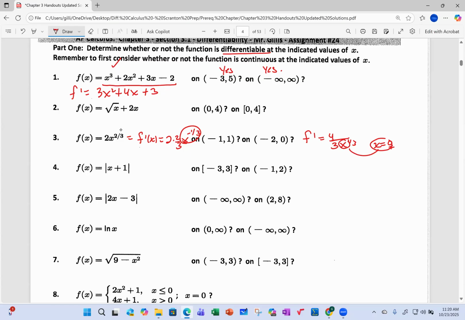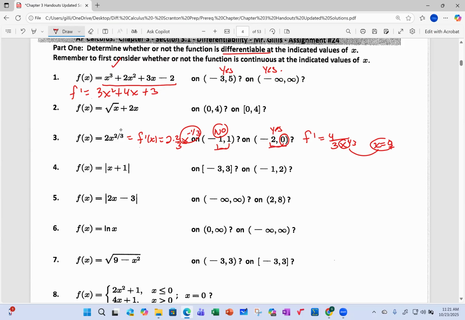Now I look to see, is 0 anywhere within the interval from -1 to 1? And 0 is within that range. So the answer is no. Is it differentiable from -2 to 0? And the answer is yes, because 0 is not being included because of the parenthesis. So number 3, the function is not differentiable at 0, but 0 is not included here, but it was over here.